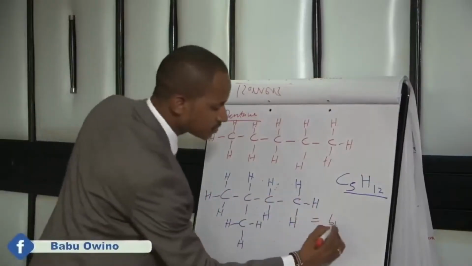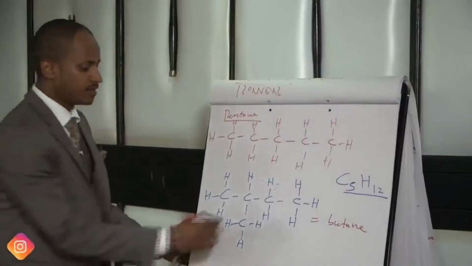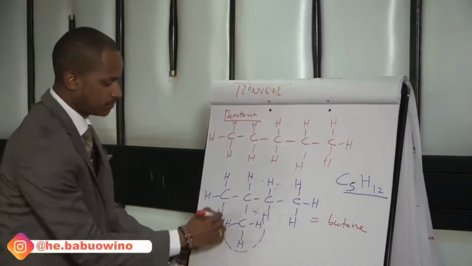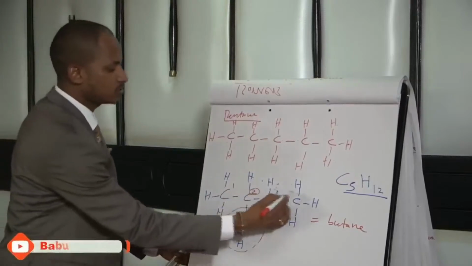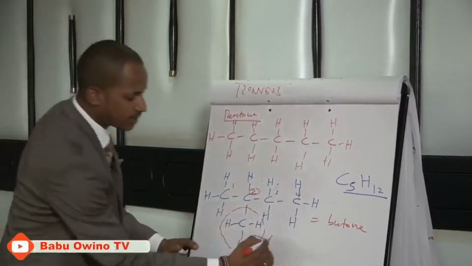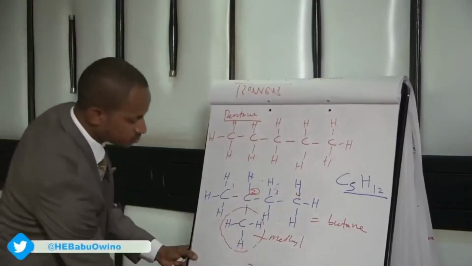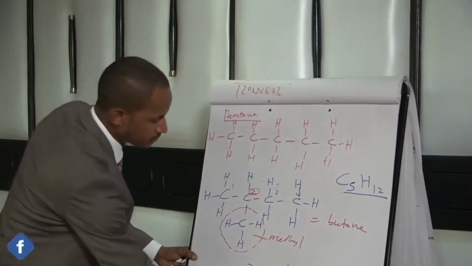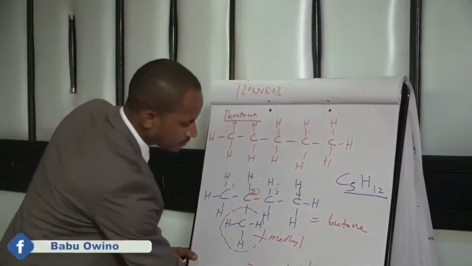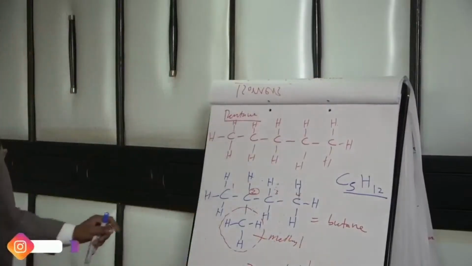That makes it butane. Then we have a branch on the second carbon atom, 1, 2, 3, 4. And this is a methyl branch. So when you name this, it is 2-methylbutane. So this again can be branched.